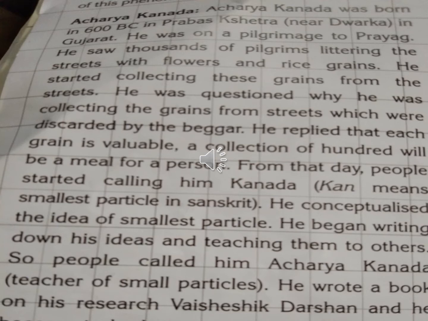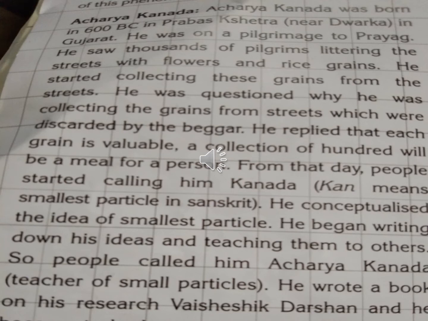Kan means smallest particle in Sanskrit. Okay, he conceptualized the idea of the smallest particle. So he began writing down his ideas and teaching them to others. So people called him Acharya Kannada, the teacher of small particles. He wrote a book on his research, Vaisesik Darshan, and he became known as the father of atomic theory.